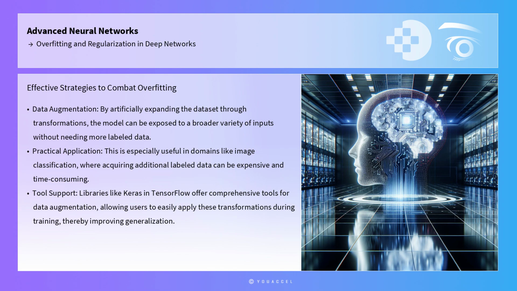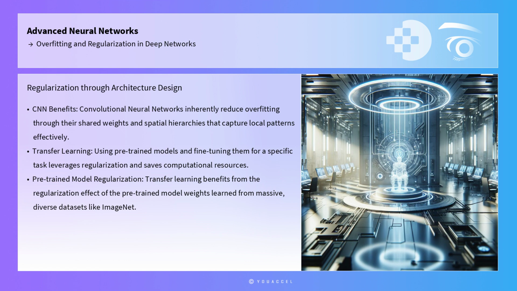This is especially useful in domains like image classification, where acquiring additional labeled data can be expensive and time-consuming. Libraries like Keras in TensorFlow offer comprehensive tools for data augmentation, allowing users to easily apply these transformations during training, thereby improving generalization.